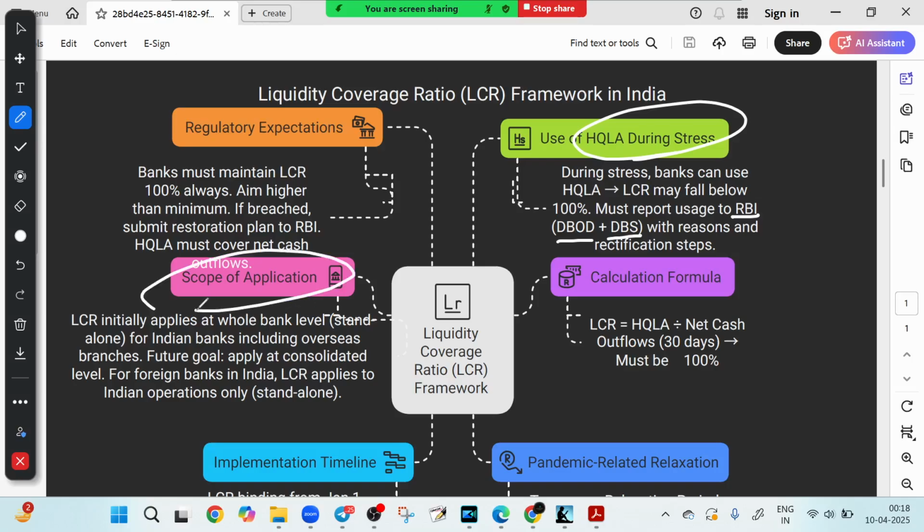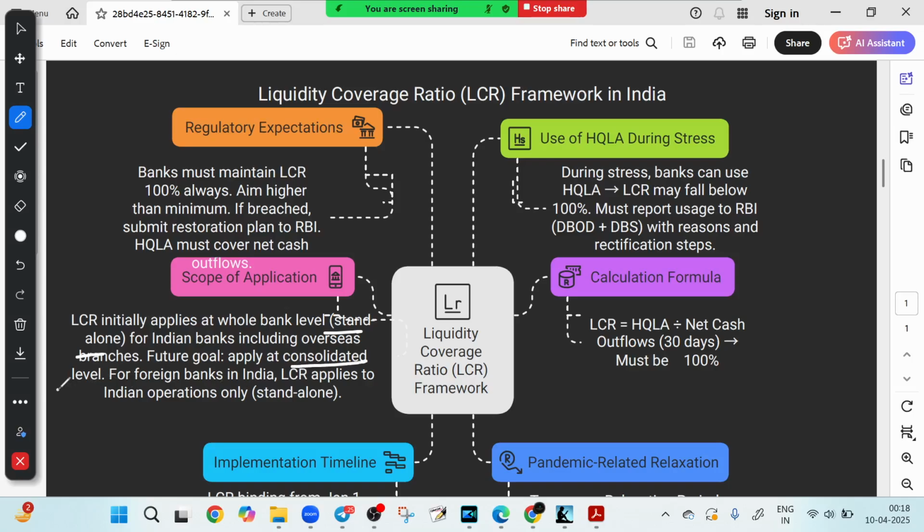If you look at the scope of application, the LCR framework was first applied at the standalone level, meaning each bank including its foreign branches. Eventually, the goal is to apply LCR at the consolidated group level. This is a very important thing.